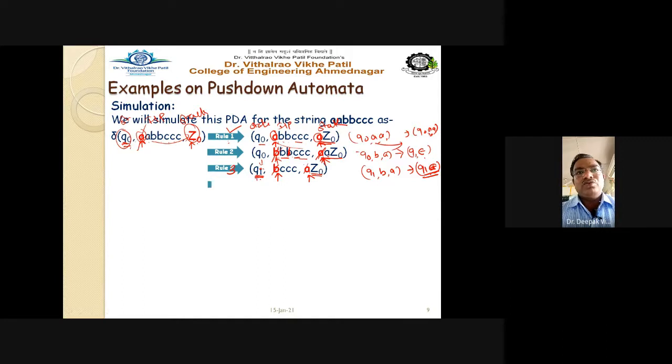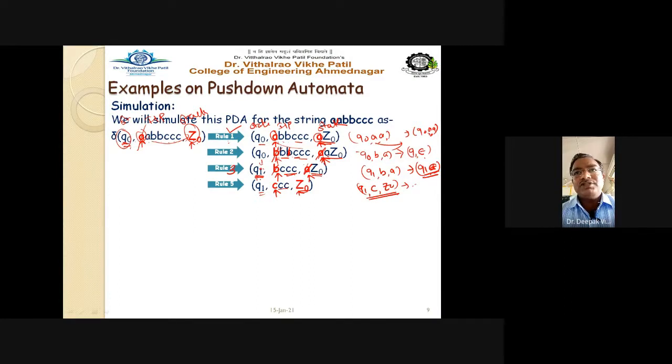So rule number 4 says that we go to Q1, then the triple C will remain as it is, and A will be popped out. So only Z0 will be there. See here, now the pointer moves to C. First C will be read here, and the stack symbol is Z0. So this is the rule Q1 C Z0. What to do in this case? Which rule do I have to follow? Q1 C Z0.